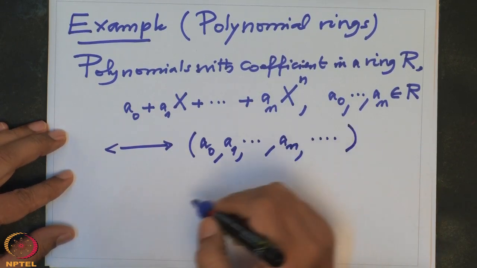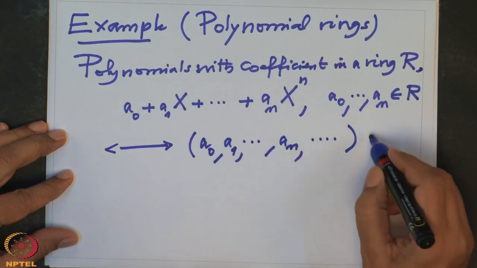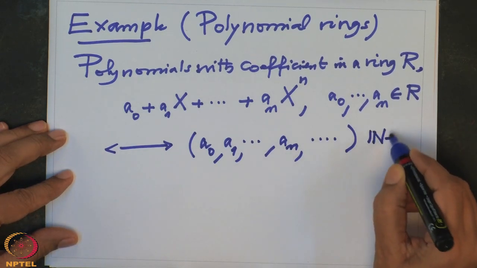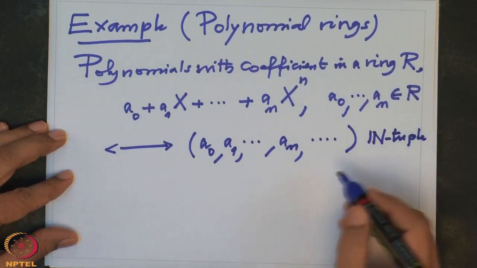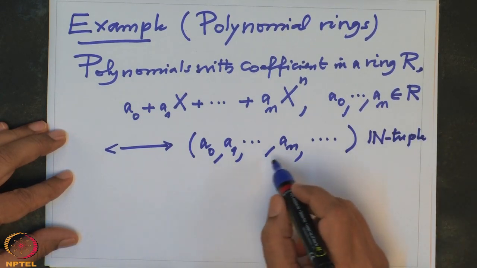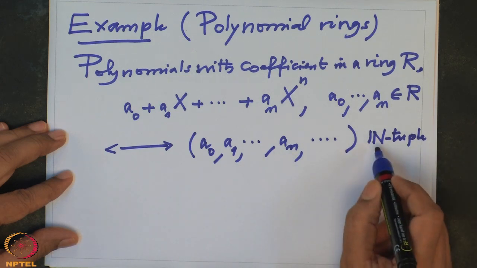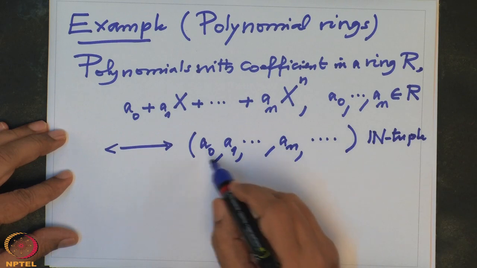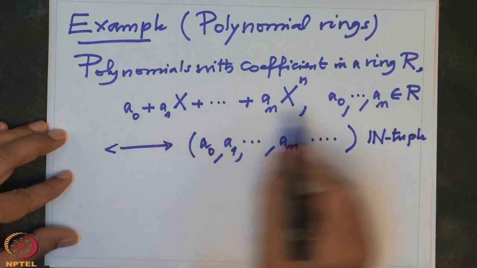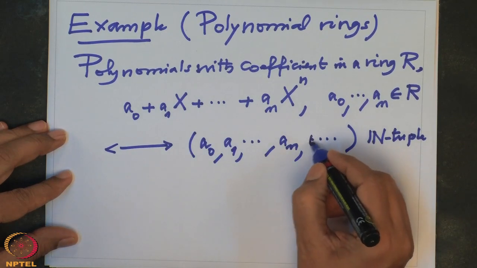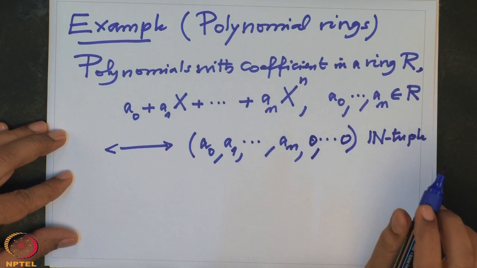It is not a finite tuple, it is an N-tuple, meaning the components are numbered by the set of natural numbers 0, 1, 2, etc. After an, I should have written 0, 0, 0 all the way.